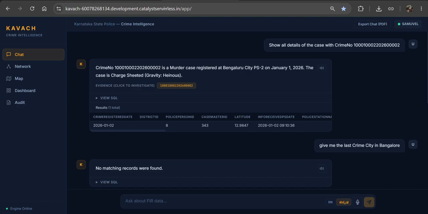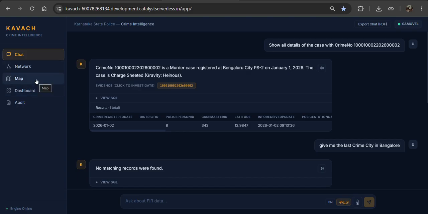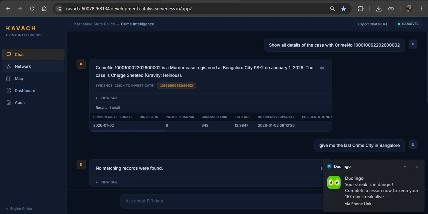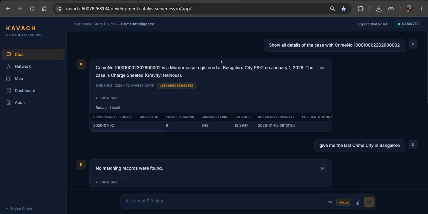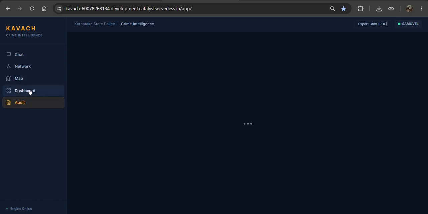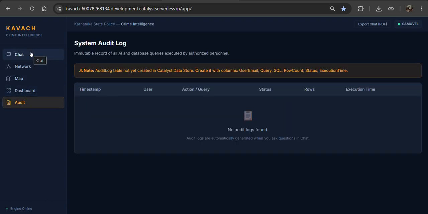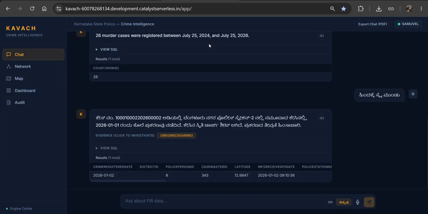Yes, and also here you can easily find the maps and networks which we can use for analyzing the criminals. Like this it will show. By this we can easily audit the things which were done by the police. We can easily create columns, user mail. We can easily find it. Yes, thank you.